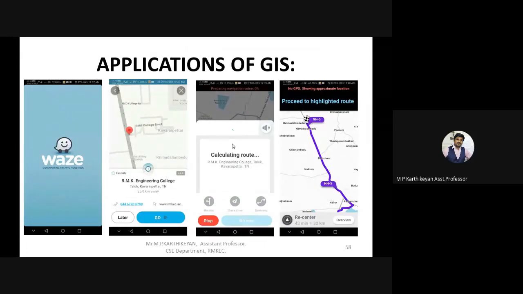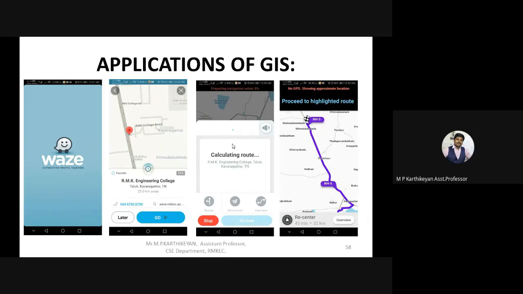Let me tell you something about this Waze app. The Waze app was discovered a long time back. What happens is that this Waze app works not only whenever your network is connected, it also works whenever your network is not connected. If you want to work with your Google Map, you surely need your location as well as your network. How is the Baidu app? Can Keshav reply for that?